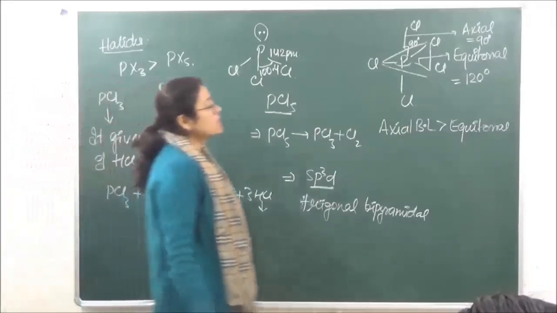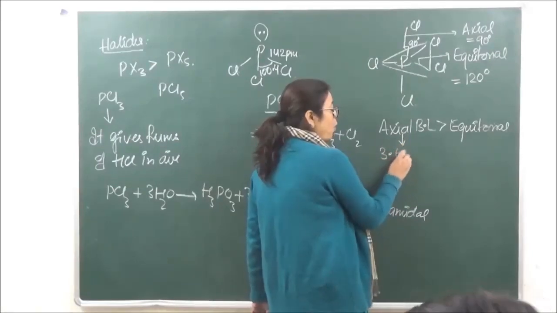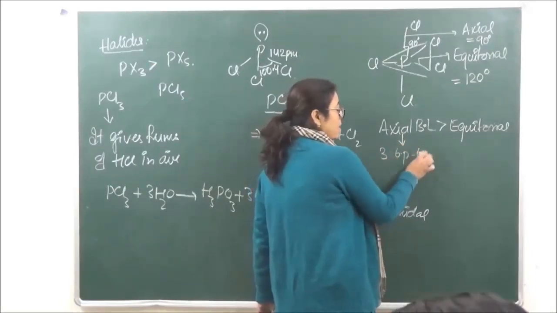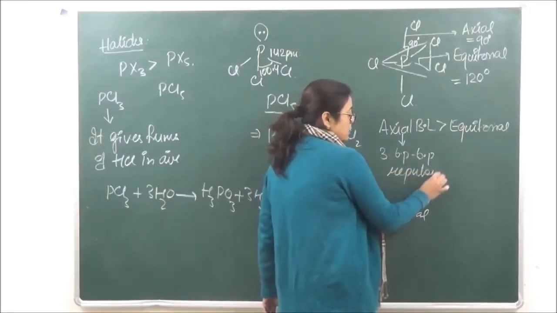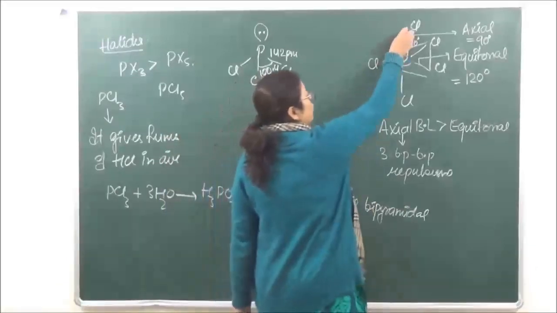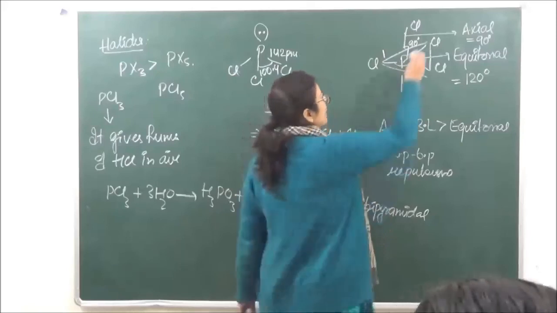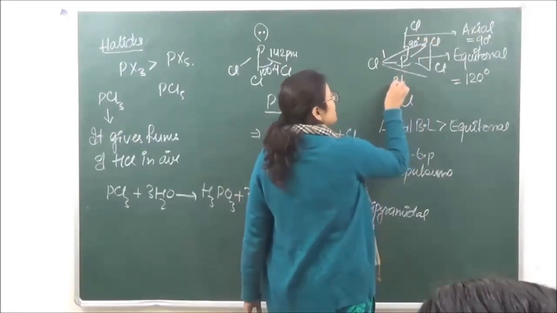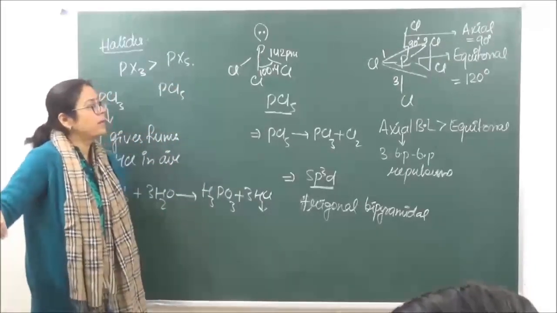Why? Because in case of axial bond, there are three bond pair repulsions. What are these three bond pair repulsions over here? This chlorine is going to have a repulsion from this chlorine atom. So this is 1, this is 2, and the third one is 3, which is below the plane over here.